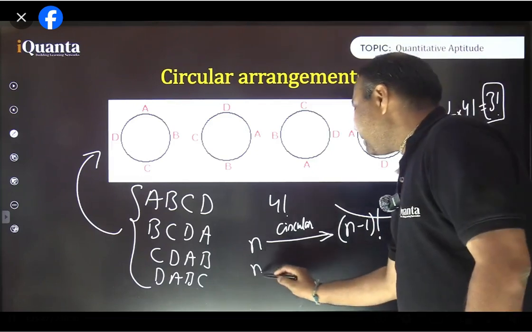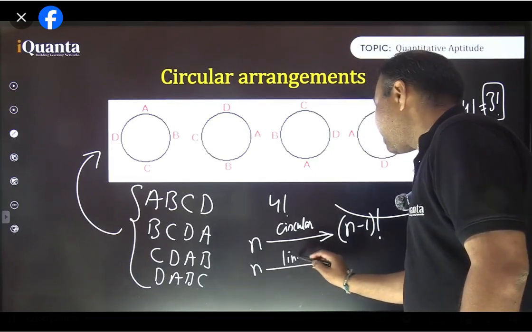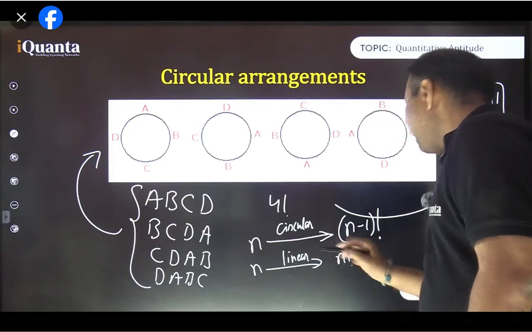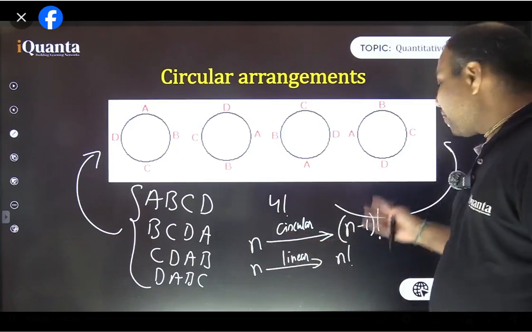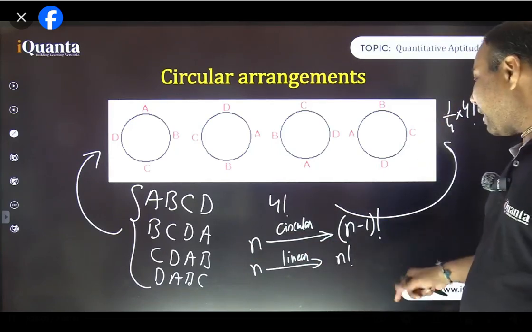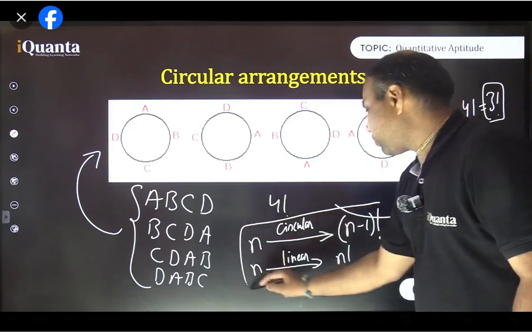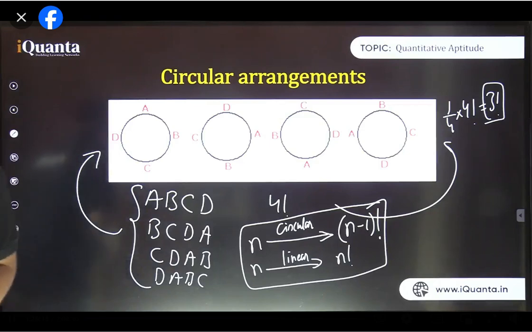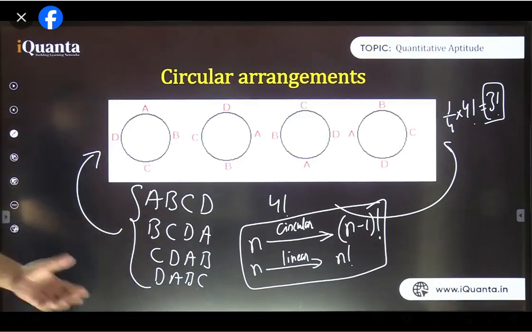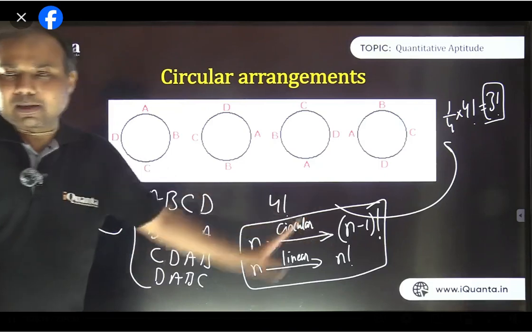Why? Because in linear arrangement, when we were to arrange n different persons, the number of ways was n factorial. And now each of the n cases is going to account for only one circular case. So the number of cases is going to become 1 by n, which will become n minus 1 factorial. Is it fine? Is it clear so far? Although those who have studied P&C earlier, you remember this result, n minus 1 factorial.